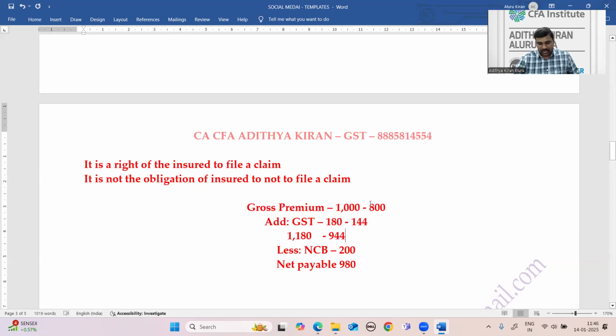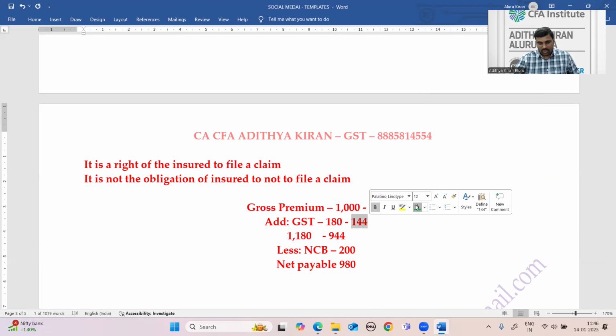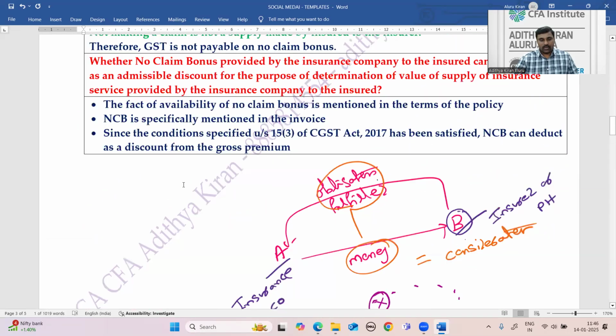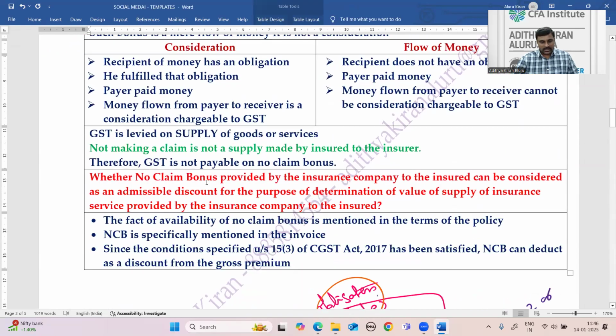So what is the correct figure and what is the wrong figure? I am giving the correct figure. 800 is the correct figure, 1000 minus 200. On that, 144 is the GST and the net payable is 944. This is the correct figure. When someone charges GST on the entire 1000 rupees and collects 1180, and from that deducts the no claim bonus of 200, the net payable is 980. That is a wrong calculation. You are losing money here. So no claim bonus not only attracts no GST, on top of that it has to be deducted from the gross insurance premium. Okay, thank you.